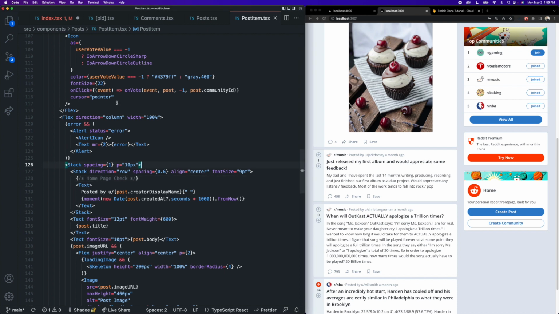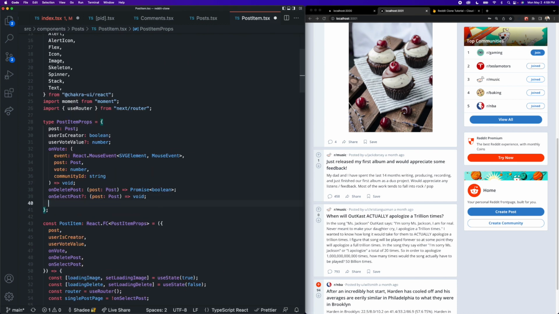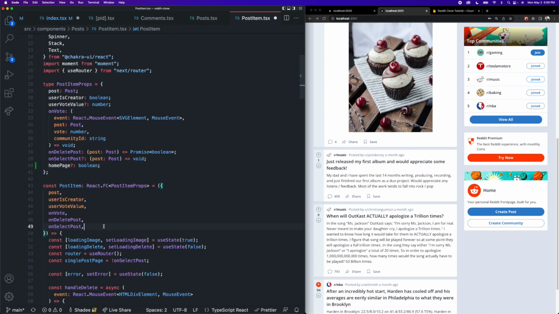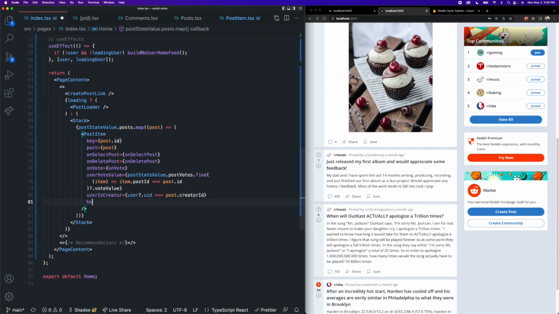So inside of our post item here, we can come to the top, and on our post item props type, we can add an optional Boolean prop here that is going to be passed if we are indeed on the homepage. So then we come down to our component here and grab that from the props by destructuring. Then on our index page, we should now actually be able to pass this in just like this. And just by simply passing it in, it is going to be true. Perfect.